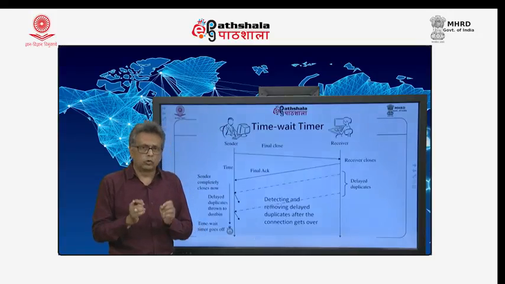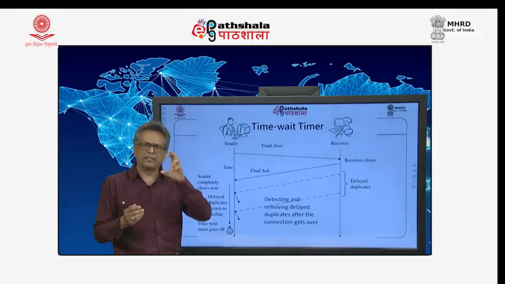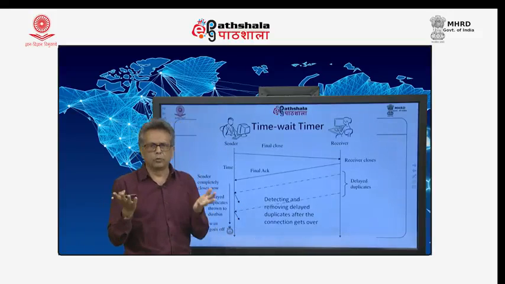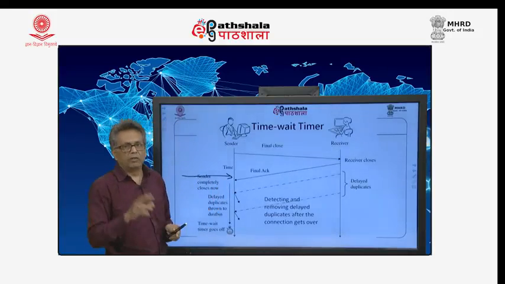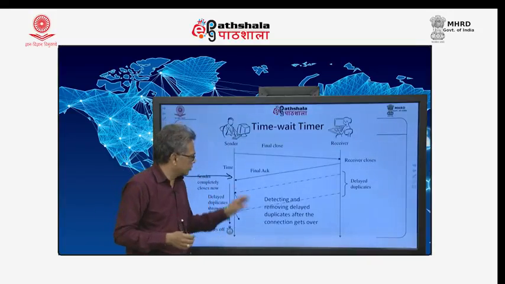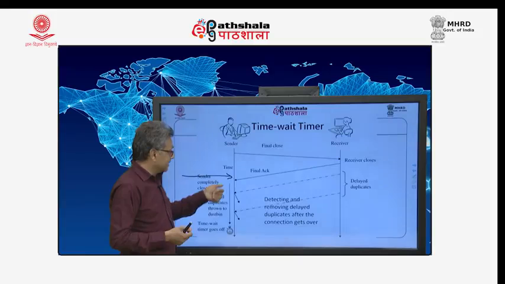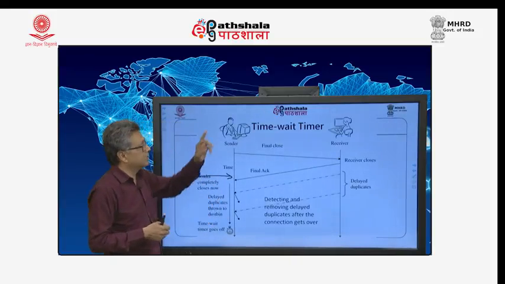because it may be accepted as a valid segment by somebody else. So, what is done is, and in the internet the standard is that once the connection is over, after 2 minutes you will not get any segments belonging to that connection, because the lifetime is fixed. So, not more than 2 minutes you need to wait. What happens is, once you get that final acknowledgement, you will wait for 2 minutes, and if any segment arrives on that connection, you just throw it into the dustbin, that is all. But you need to run that timer for 2 minutes, and that timer is known as the time wait timer.